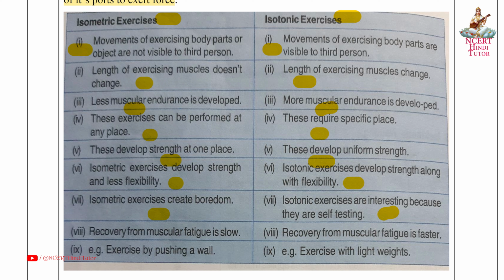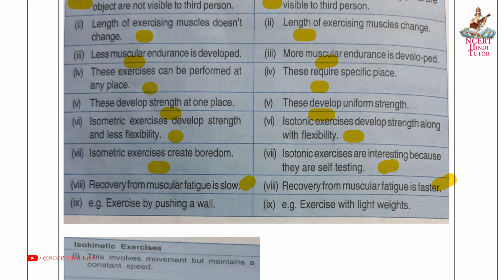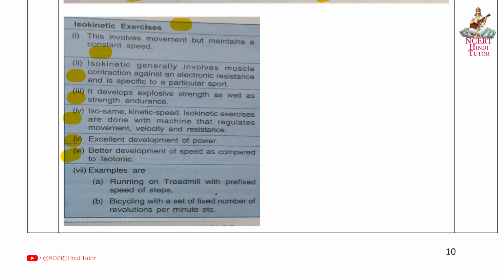Isokinetic: seventh, recovery from muscular fatigue is slow. Isotonic: recovery from muscular fatigue is faster. Isometric: example, exercising by pushing a wall. Isotonic: exercising with light weights. Isokinetic: examples are A, running on a treadmill with a prefixed speed of steps, and B, bicycling with a set fixed number of revolutions per minute, etc.